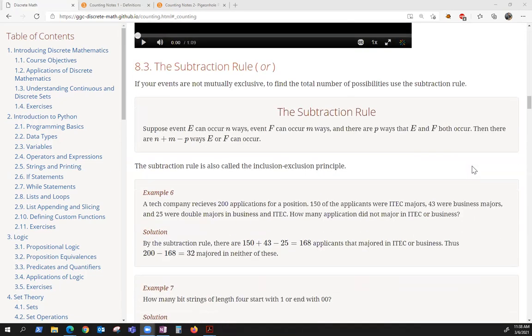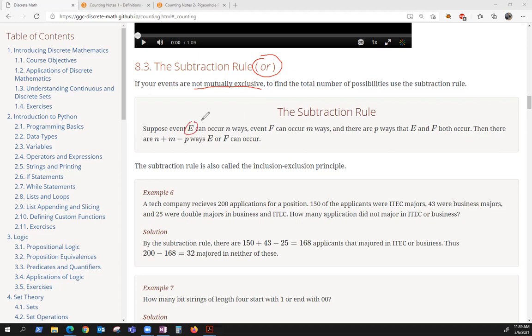Moving on to the subtraction rule. This is when you subtract. And it's a little bit of a misnomer. It's called the subtraction rule because subtraction is involved, but there's also addition involved too. And this is when you see or. So if your events are not mutually exclusive, that is, they can occur at the same time.